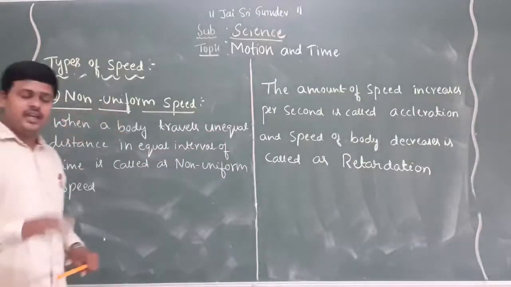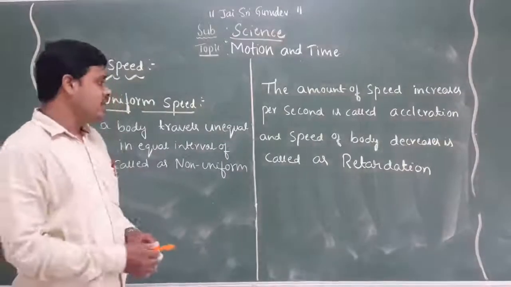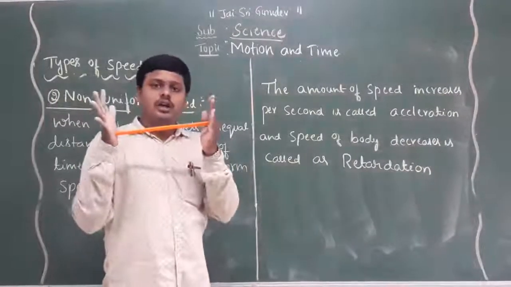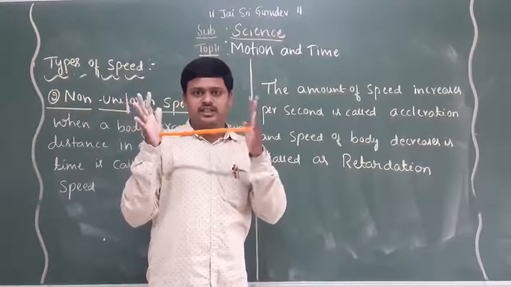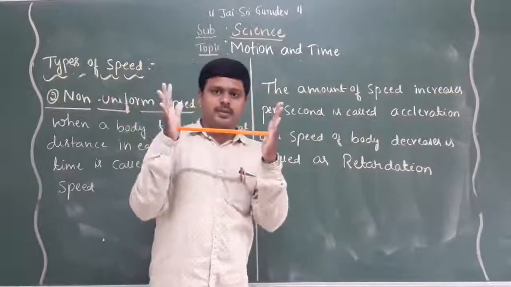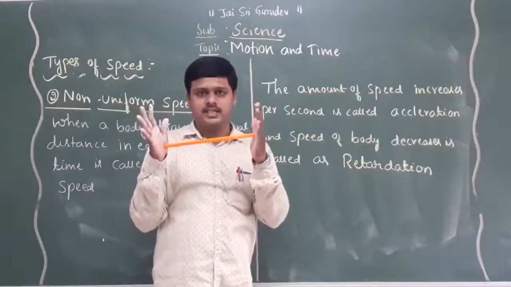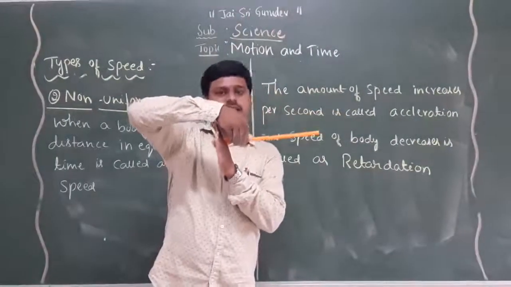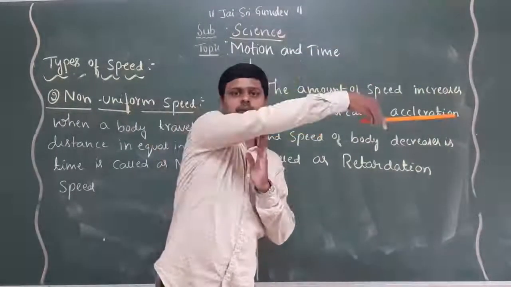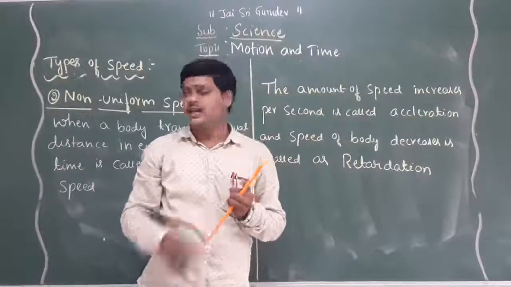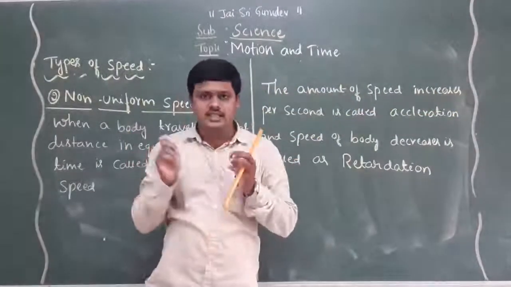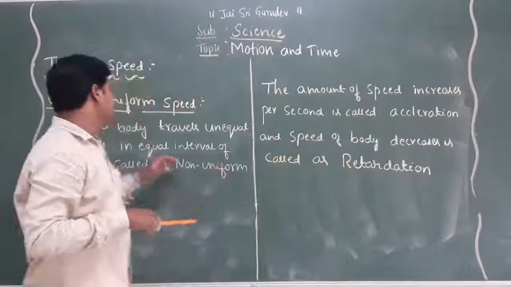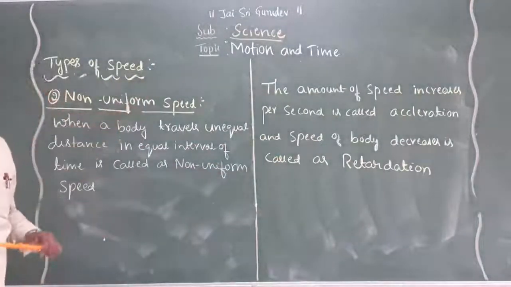For example, an object travels from point A to point B, 10 meters, and reaches in 5 seconds. After that, the second time it reaches in 6 seconds, and then it keeps increasing. That is what we call irregular interval distance, and that is non-uniform speed.